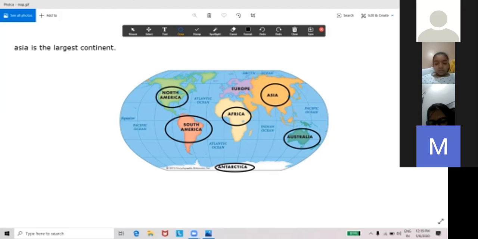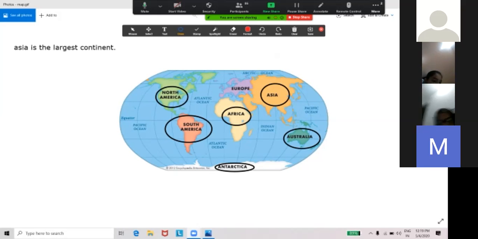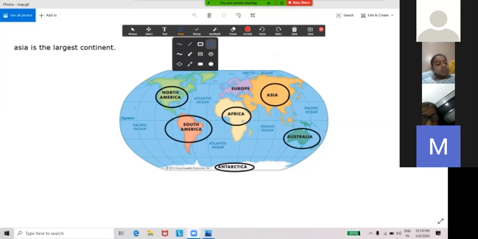There are 5 main oceans. A very large deep water body is called an ocean. It has salt water. इसको salty होता है, नमकीन बोलते हैं जिसको.